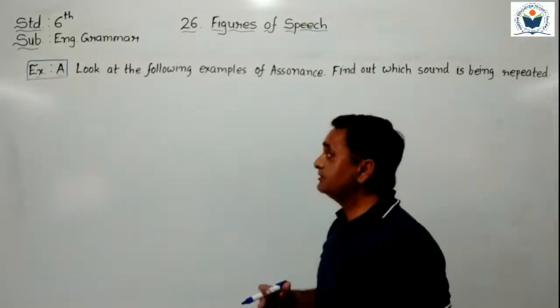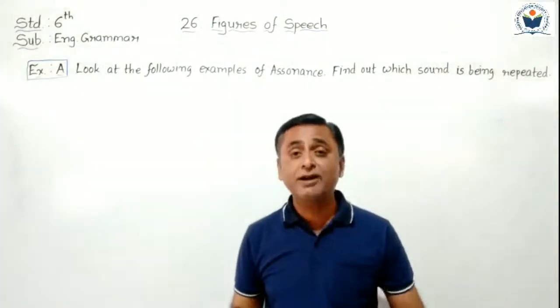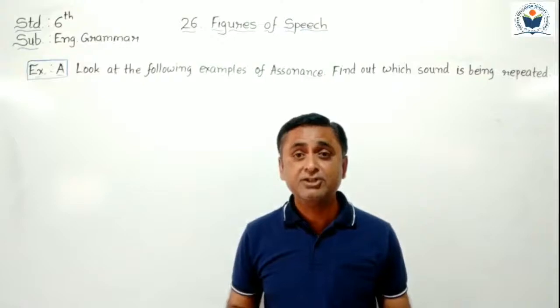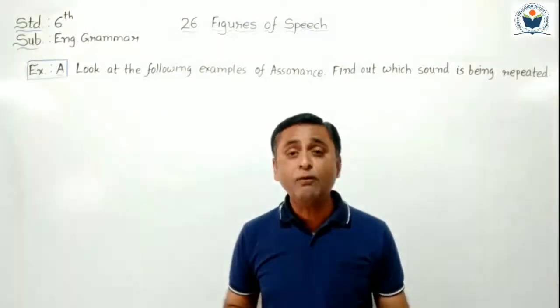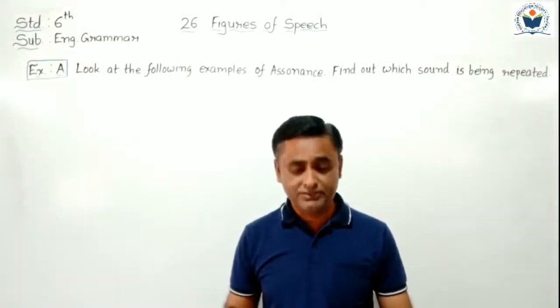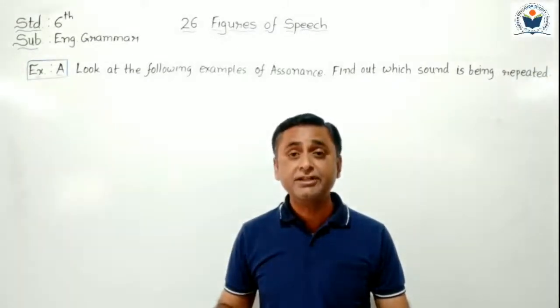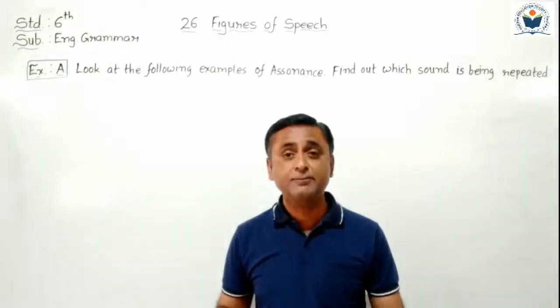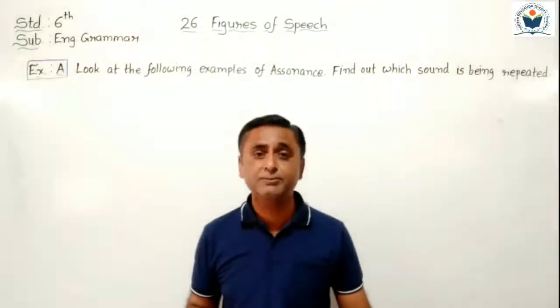Now, some examples of assonance are given below. We have to find out which sound is repeated here. As you know, assonance mostly uses vowel sounds. So let's start our exercise. I will read the question sentences from your textbook. Open your grammar textbook, page number 98, exercise A. I read the question sentence from the textbook and I write the answers only here. You have to complete all the answers in your grammar textbook.